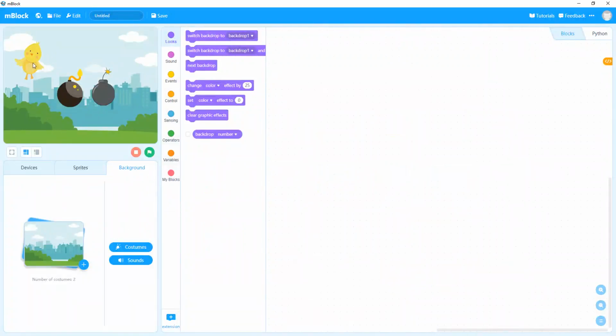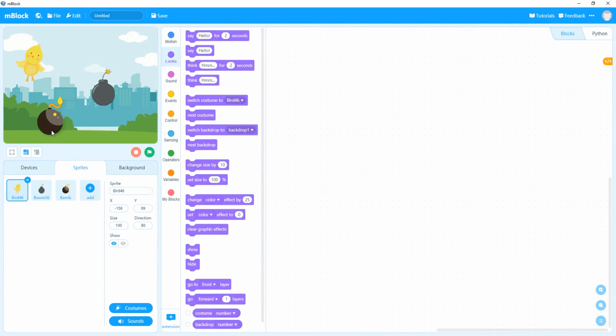Alright, now set the positions on the stage area. We could also adjust the size of the bombs and the bird. Size and orientation by this. Here it is 100. We could just click on it and make it 60. I guess that's fine. Same for the second sprite, 60. That's it. Okay, now everything is adjusted on the respective position.